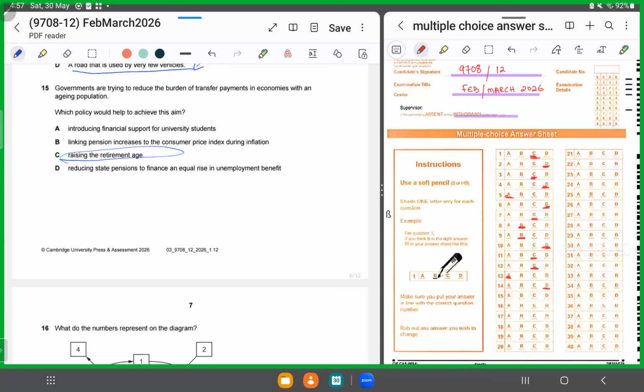That is the only way it could lessen the burden of pensions, right? So, for 15, we'll shade in C as our correct answer. Moving forward, MCQ number 16.